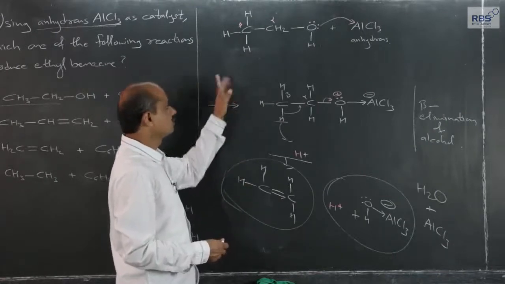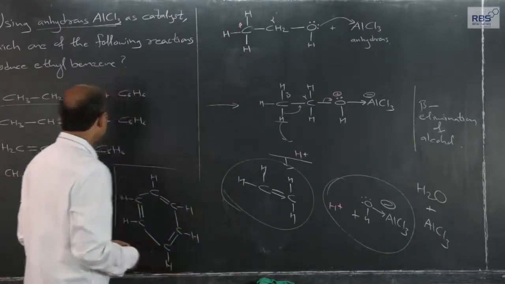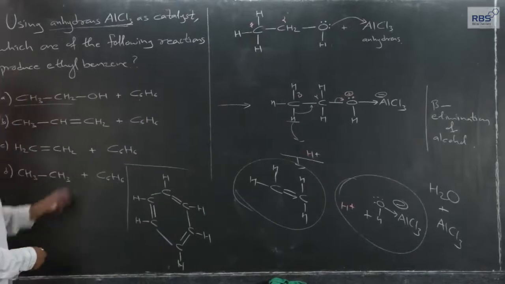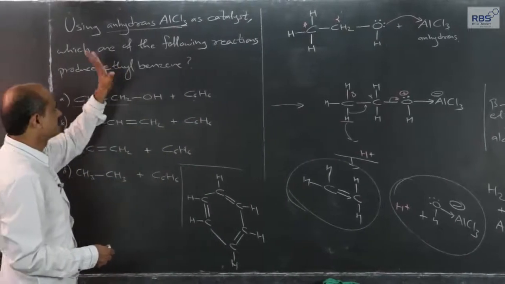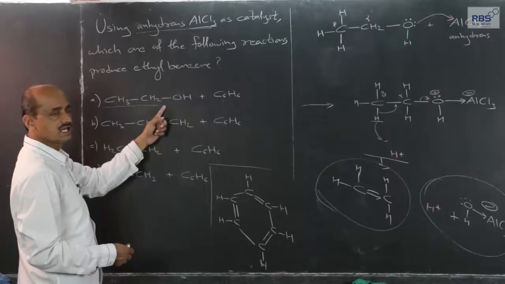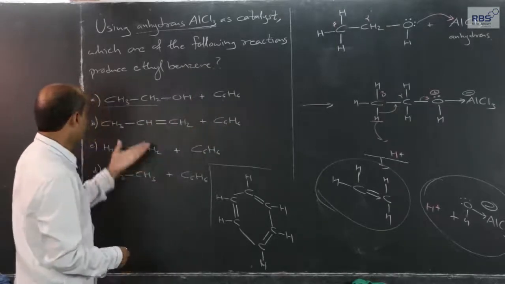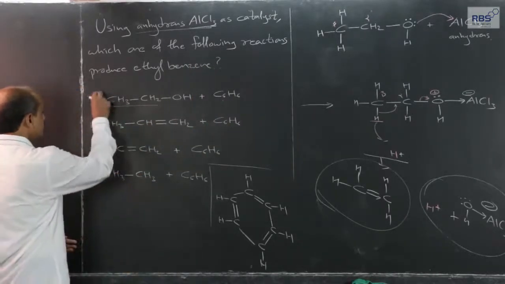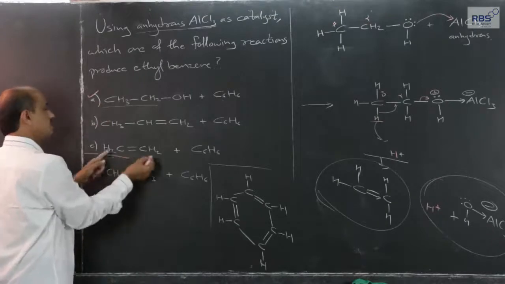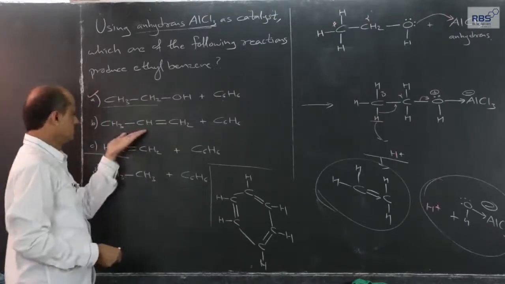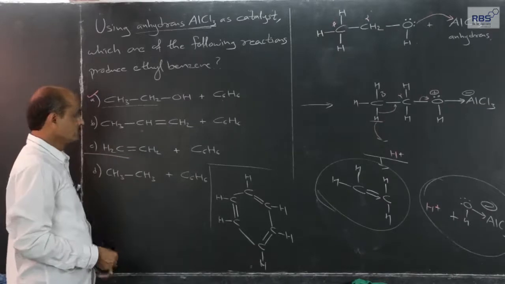So, this is how ethyl alcohol reacts with anhydrous AlCl3. The conditions are common, benzene and anhydrous AlCl3 with ethyl alcohol.